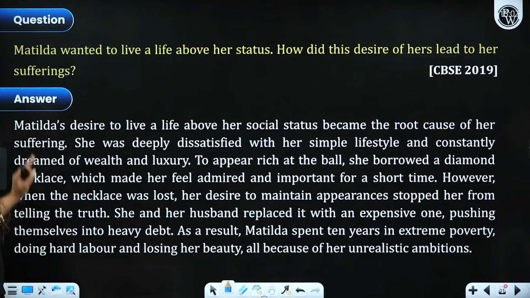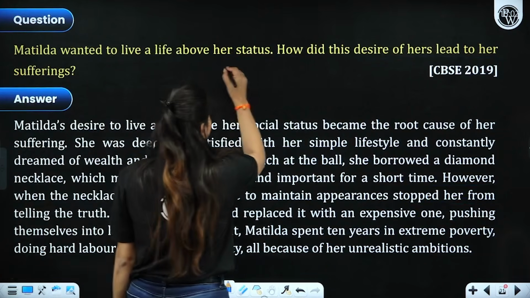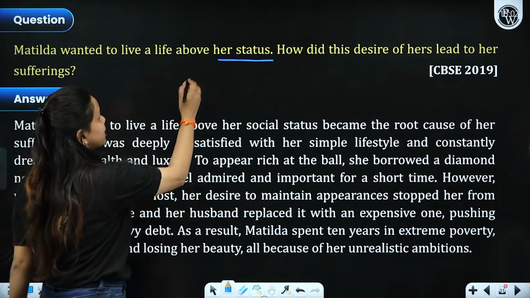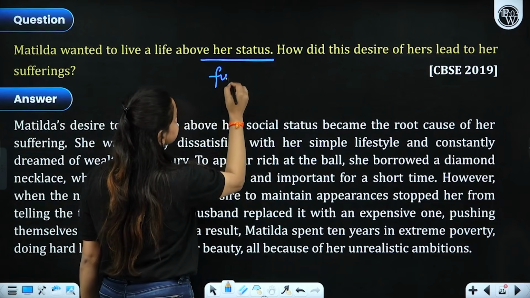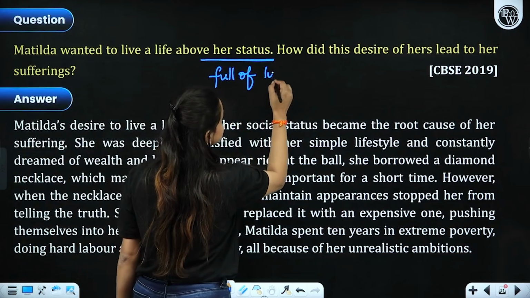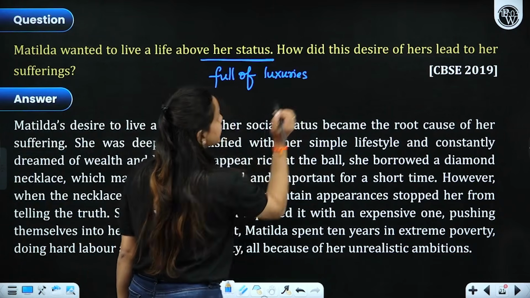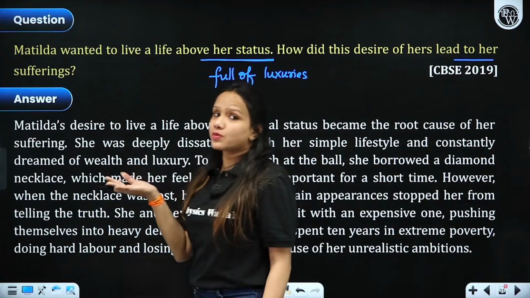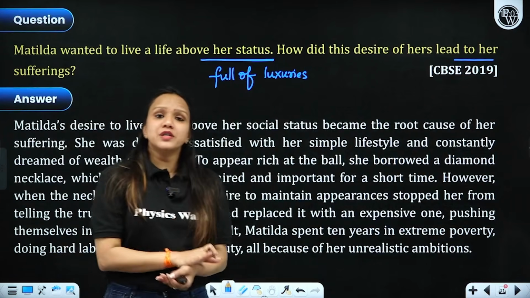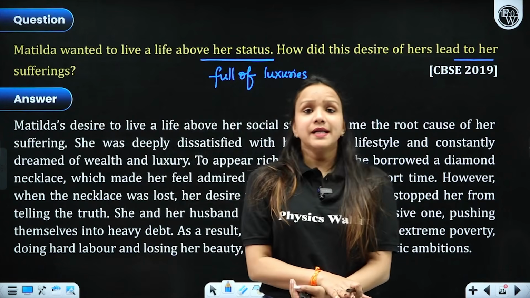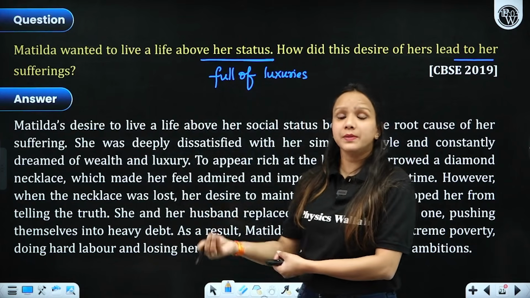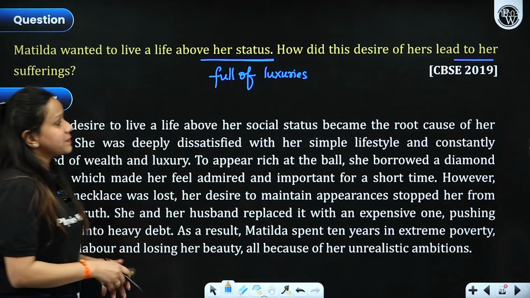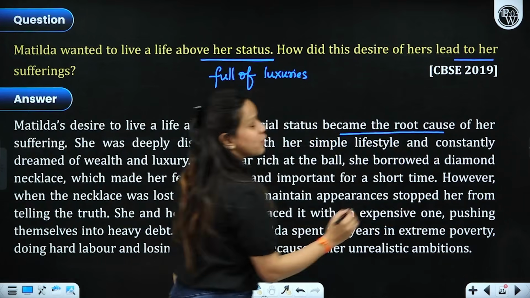Now, next question. Matilda wanted to live a life above her status. Although this question is related to the previous one, now you have to tell about the life that she had imagined, which is full of luxuries, right? How did this desire of hers lead to her downfall? So in one way, these two questions are relatable, right? So you have to mention the initial phase of her life, right? And how she became a modest woman towards the end of the chapter, right? So Matilda's desire to live a life above her social status became the root cause of her downfall.